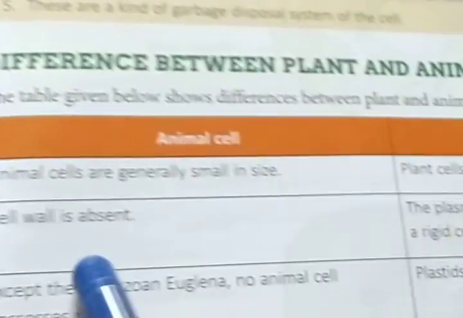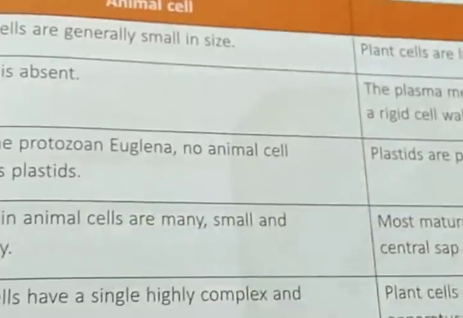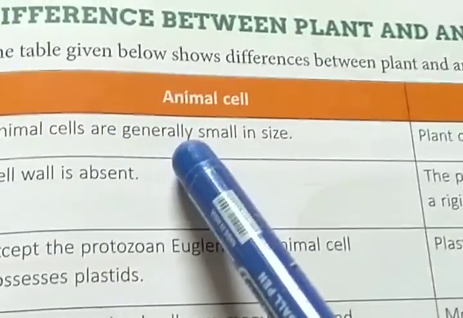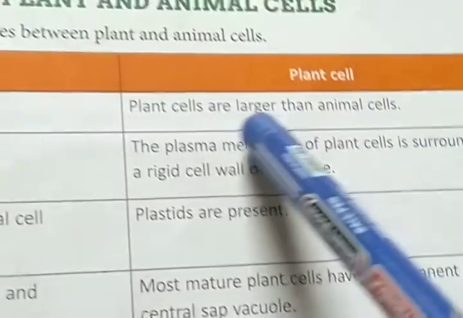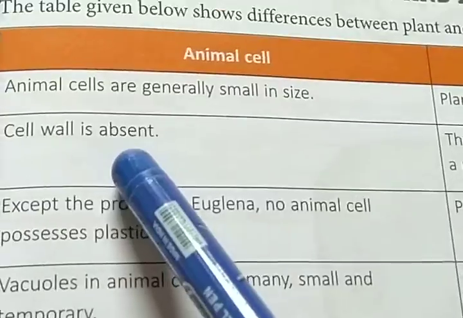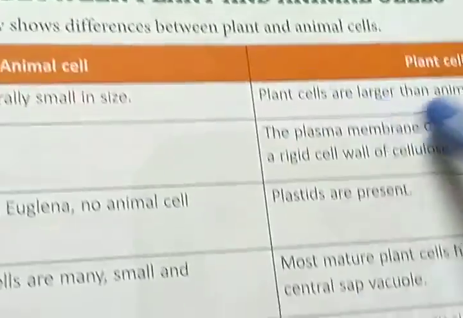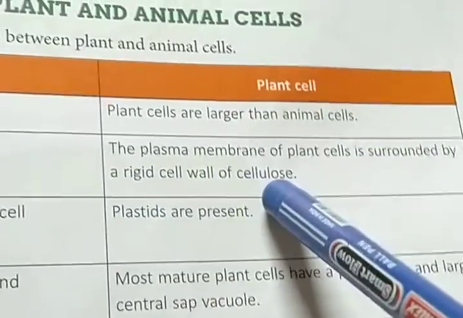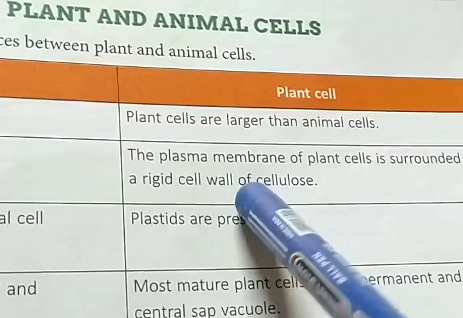Here is the difference between animal cell and plant cell. So students, you have to learn the difference. Animal cells are generally small in size. In the same way, plant cells are larger than animal cells. Next, in animal cells the cell wall is absent. In plant cells, the plasma membrane is surrounded by a rigid cell wall of cellulose. I mean, in plant cells the cell wall is present and it is composed of cellulose.